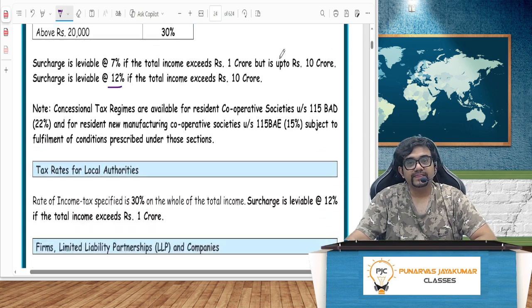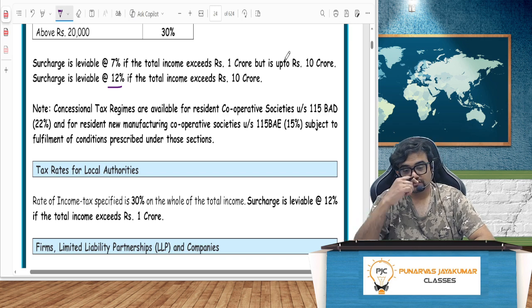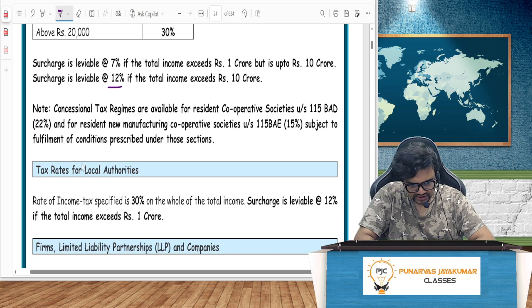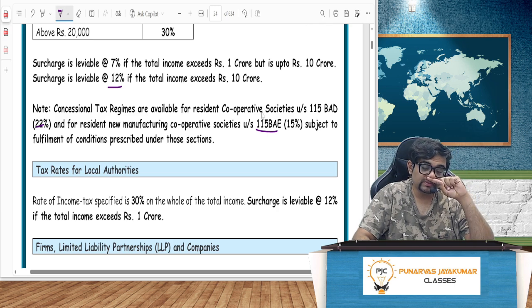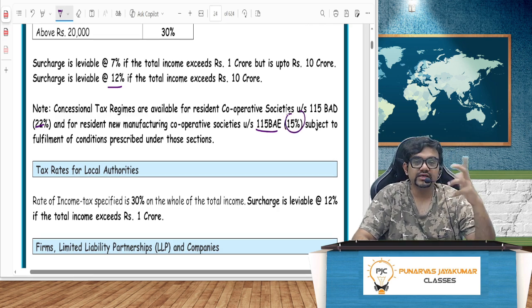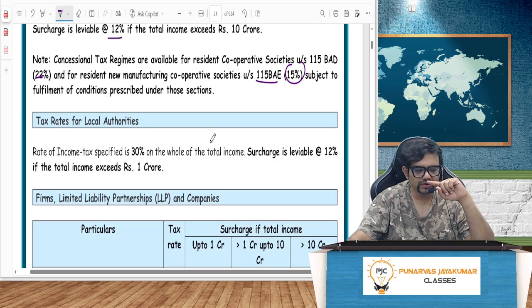And there is also, just like 115BAC, we have 115BAD for cooperative societies, where instead of 30%, there is a concessional regime of 22%. And 115BAE also, subject to certain conditions, concessional regime of 15%. Hardly anything tax, 15%, that's all. This is the gist of the story.